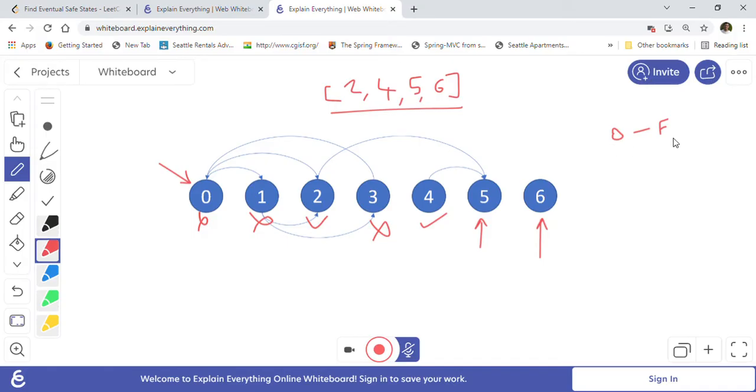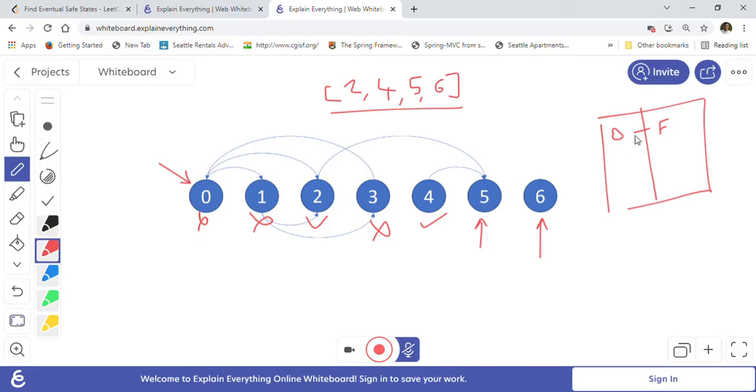From 0 we already know that it's false, so from 3 also it is false, and we don't have to recheck the path from 0, because we already have it stored in the map. So that is the use of memoization. It improves the performance, and it also helps us avoid time limit exceeded errors, right?